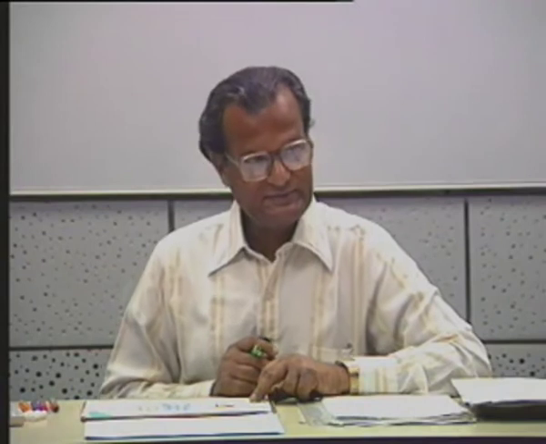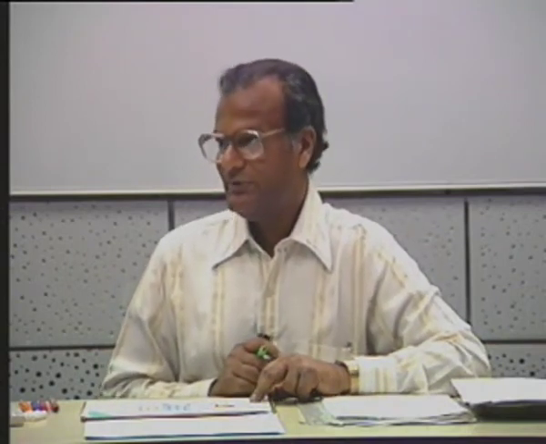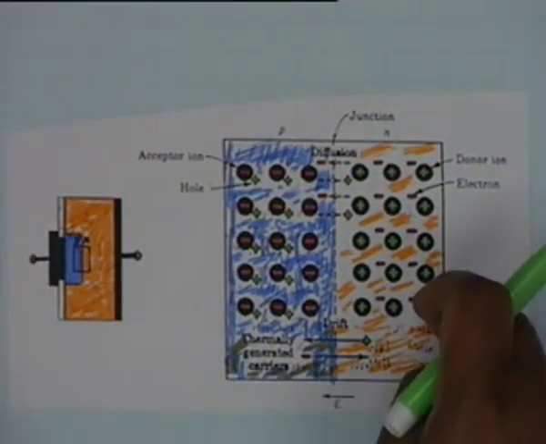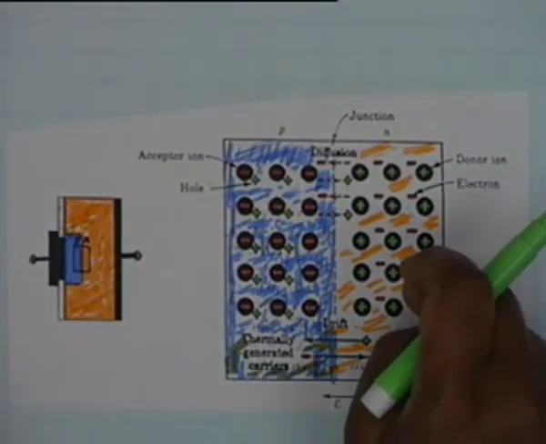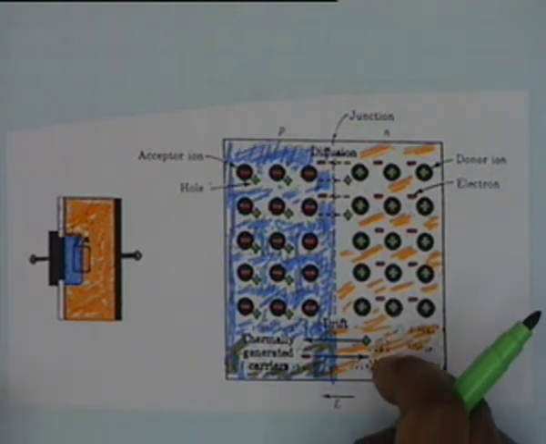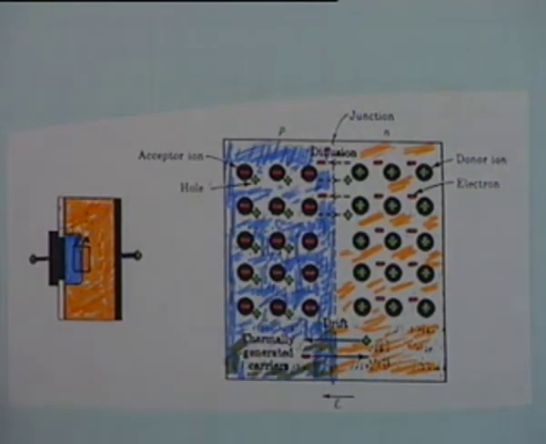At this point of time, it is also appropriate to introduce the terms majority and minority. In the political context, the meanings of these terms are absolutely clear. It is the same meaning which is carried over here. That is, in the n-type region, electrons are majority carriers, electrons contributed by doping, and the holes are minority carriers, whereas in the p-type region the holes are majority carriers and the electrons are minority carriers.